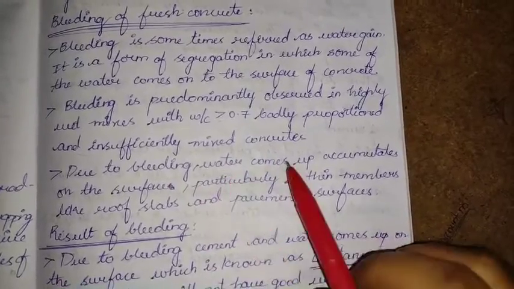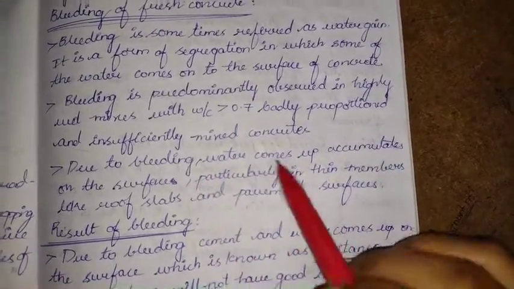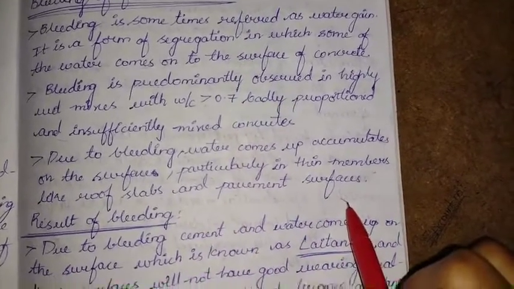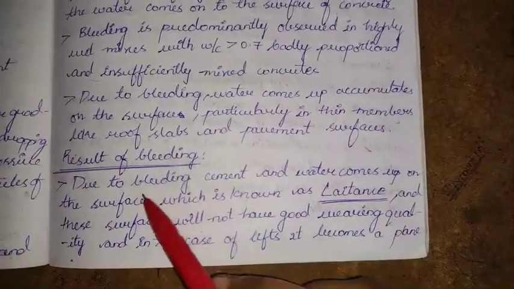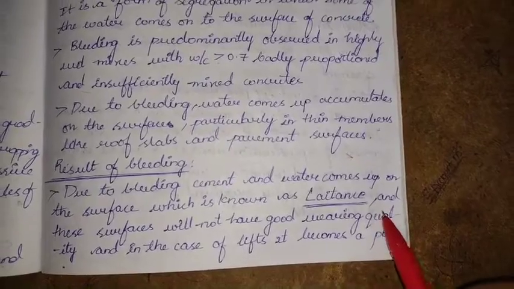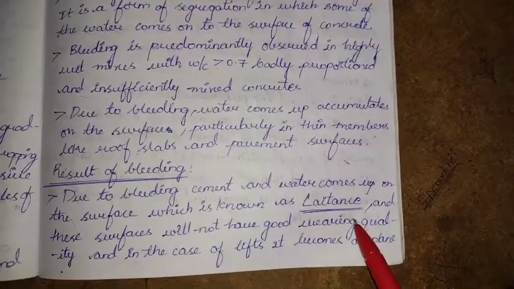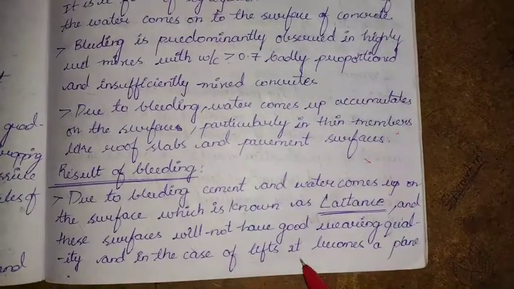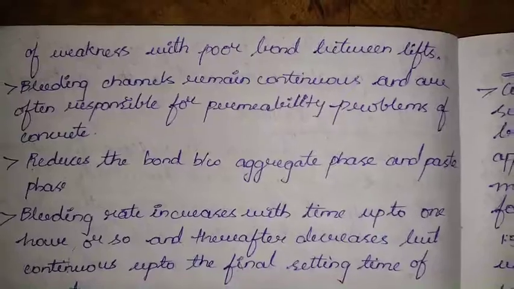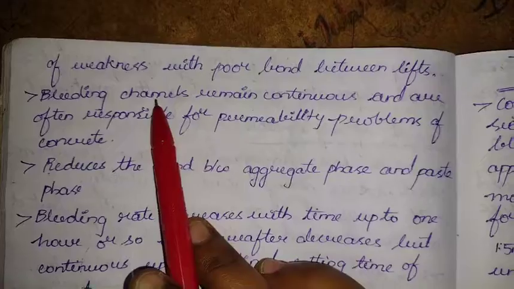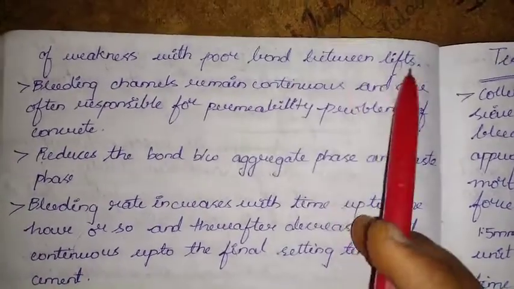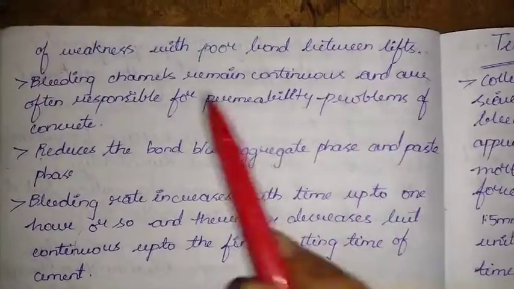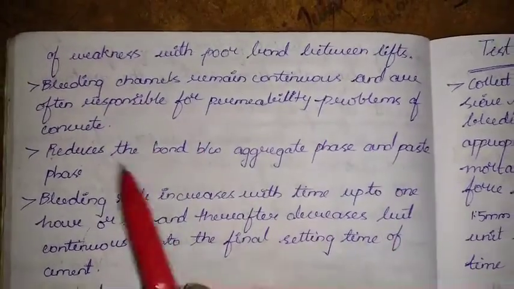Due to bleeding, water comes up and accumulates on the surface, particularly in thin members like roof slabs and pavement surfaces. As a result of bleeding, cement and water come up on the surface, which is known as laitance, and these surfaces will not have good wearing quality. In the case of lifts, it becomes a plane of weakness with poor bond between lifts. Bleeding channels remain continuous and are often responsible for permeability problems of concrete.